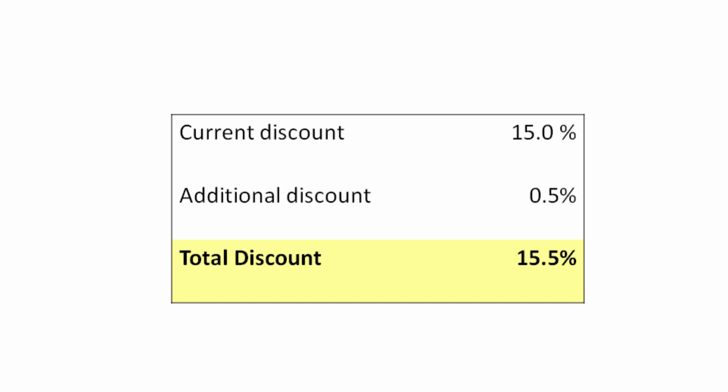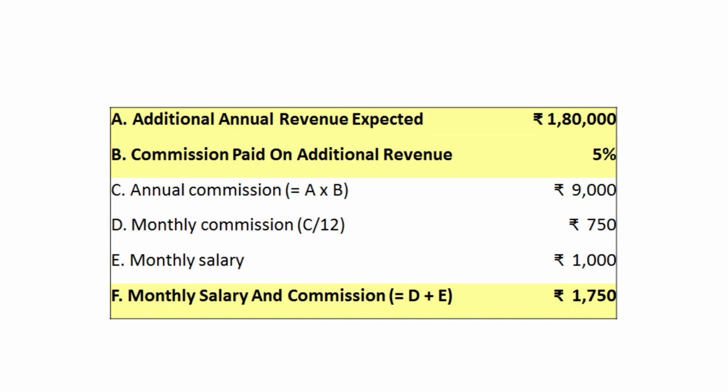Let's look at the monthly commission she will have to pay now. She is planning to pay the part-time worker a monthly salary and a commission on the revenue that he generates as a bonus. There is likely to be a small increase in the cost. Kanku plans to run a promotional scheme to attract new customers in the first month.